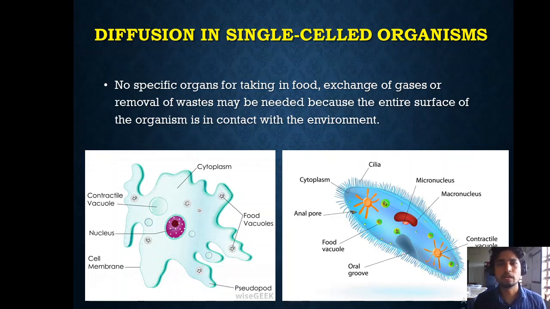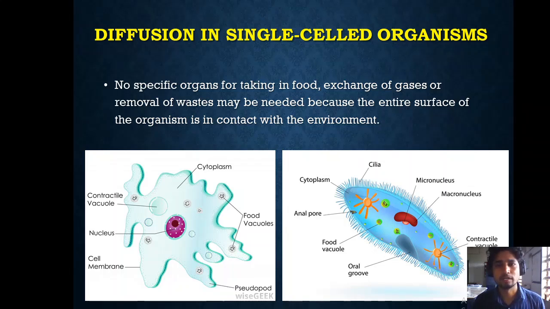In our body, we have trillions of cells, and these trillions of cells are arranged layer by layer, and this layer by layer of cells cannot take any food or oxygen through diffusion. They cannot take anything by diffusion. Diffusion cannot work in the case of multicellular organisms like human beings.